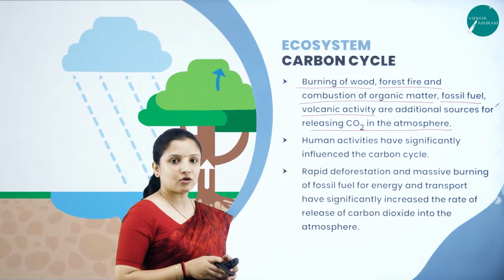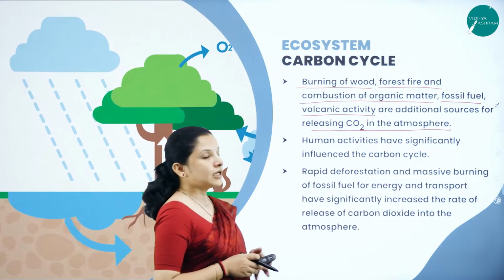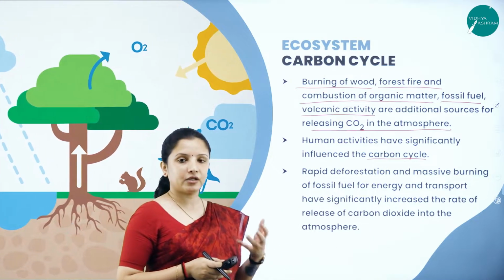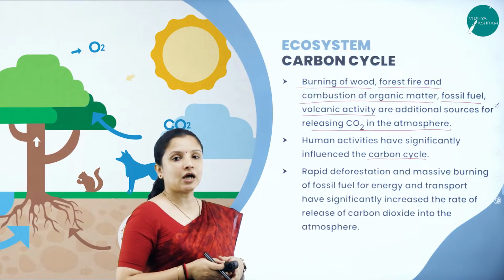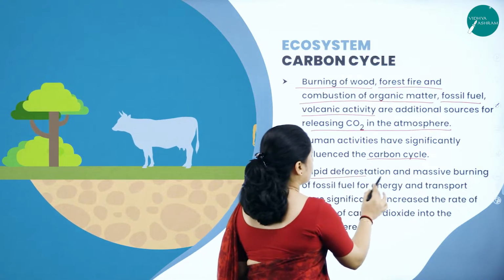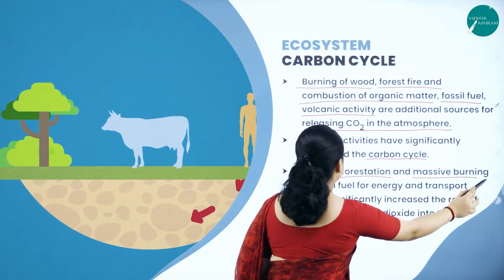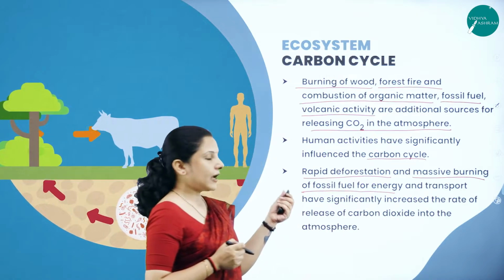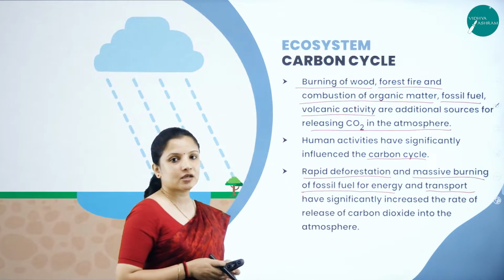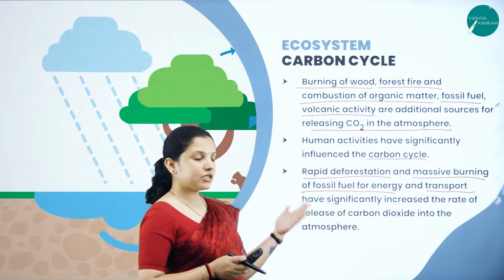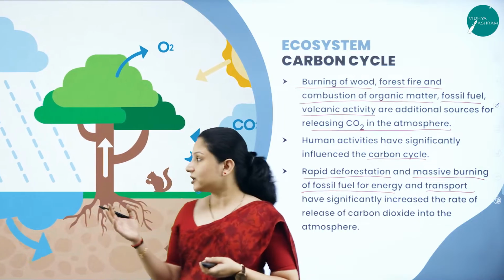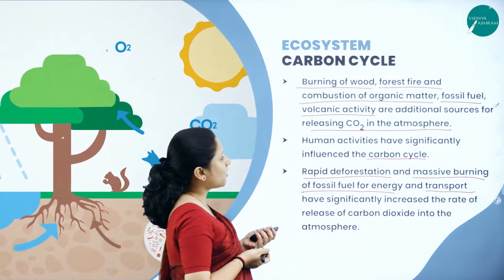And human activities also have quite a significant role in the carbon cycle, because the heavy usage of vehicles and burning of forests also lead to carbon accumulation in the atmosphere. And also the rapid deforestation, or cutting of trees, and the intensive burning of fossil fuels for energy and transportation, that is the usage of vehicles, have drastically increased the rate of release of carbon dioxide into the atmosphere. So this is how they will be utilized, and each of these is interdependent on one another.